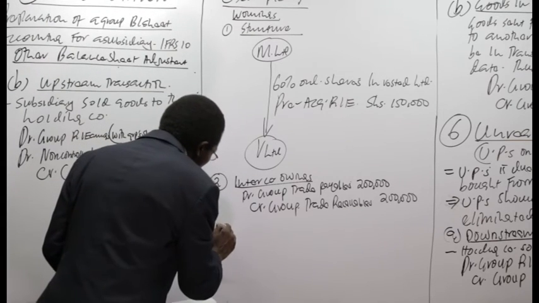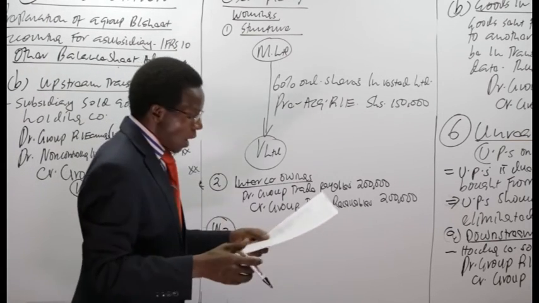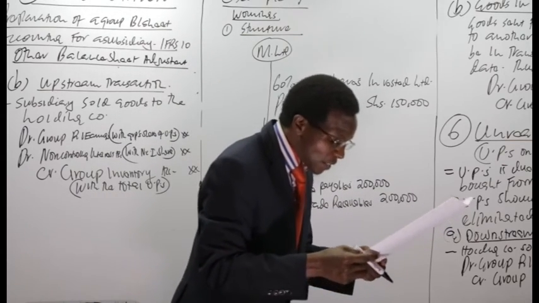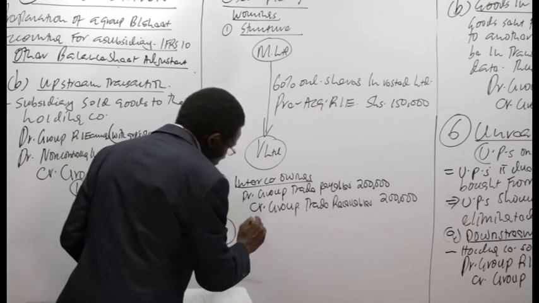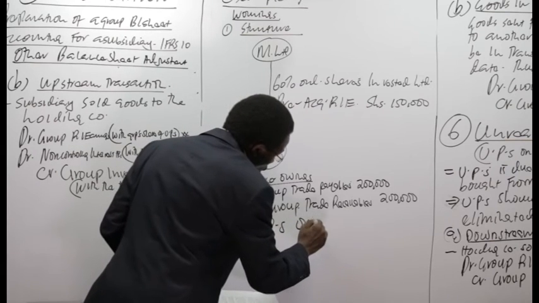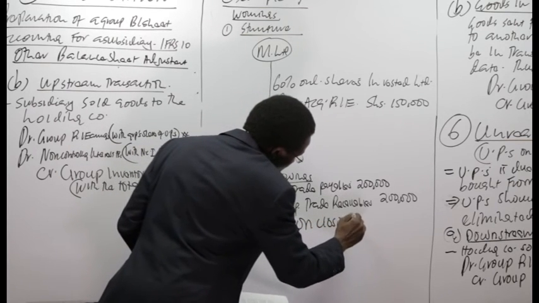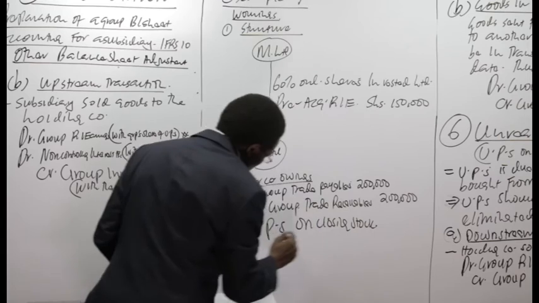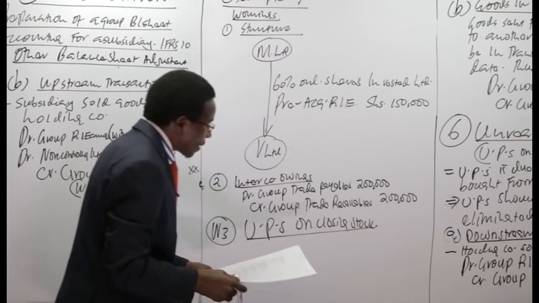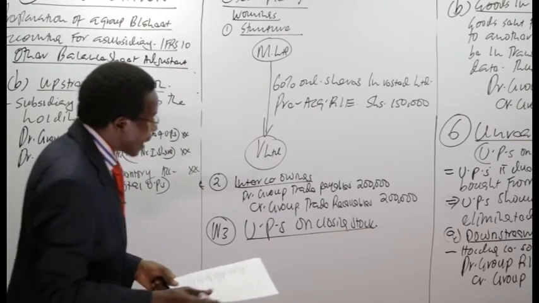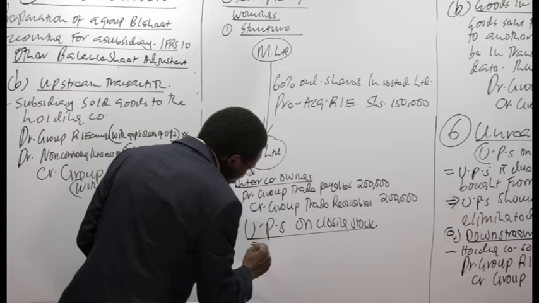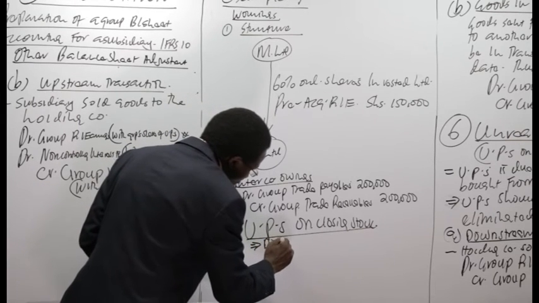Working number 3 is in respect to unrealized profits on closing stock. It's a downstream transaction.